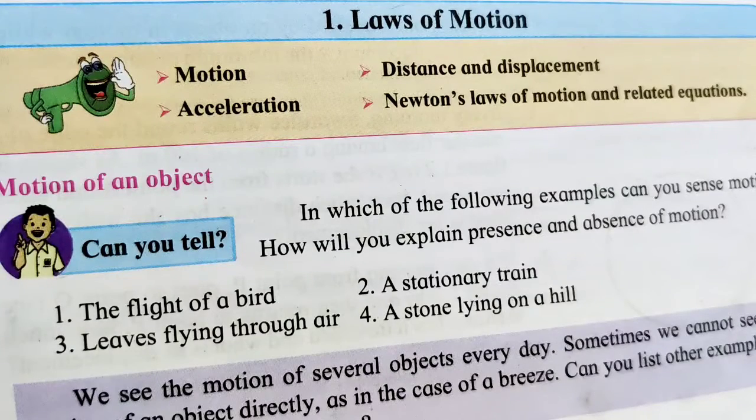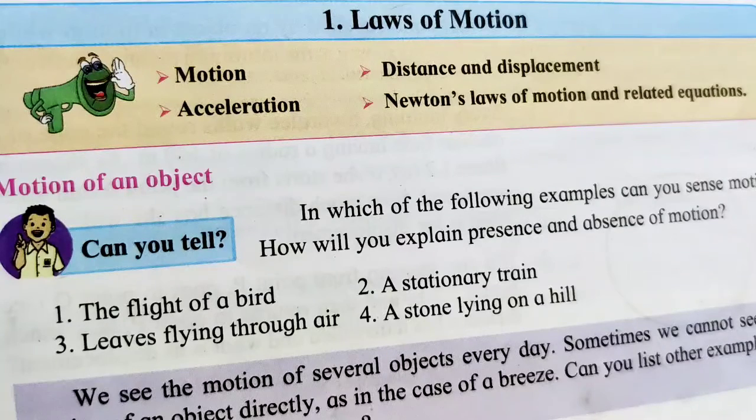That distance covered in a certain interval of time is said to be the speed. If it is the displacement upon time, then it is said to be the velocity. When the speed is calculated in a particular direction, that is said to be the velocity.